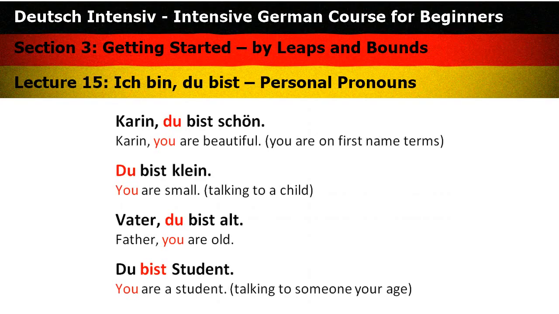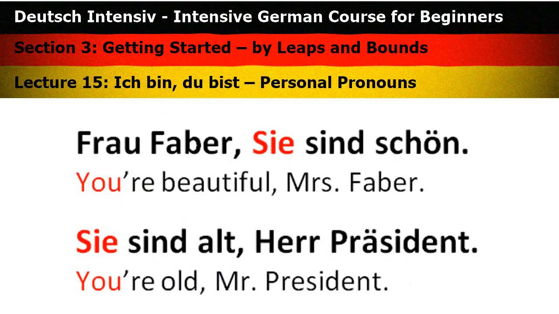Now, if you are talking to someone older than you, someone who belongs to the older generation, or someone who is respected, someone who is in a high position in the hierarchy of the society, for example, like the president, the king, etc., or it's someone that you would normally address with Frau, Herr, Mr., Mrs., then you should not use the pronoun du.